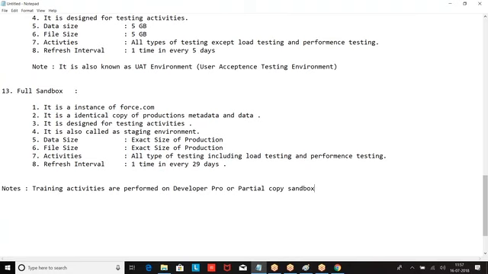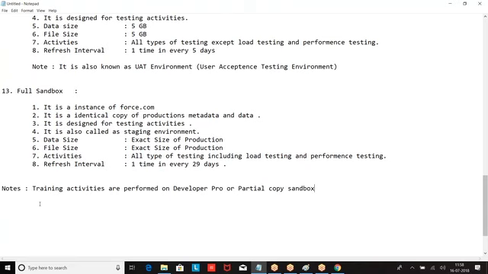So what is the meaning of deployment? Moving the metadata changes. You wrote a program. Program is called what? Metadata. You created a page, it is called metadata. It is not only in Salesforce. In any programming language, the same term is called metadata.